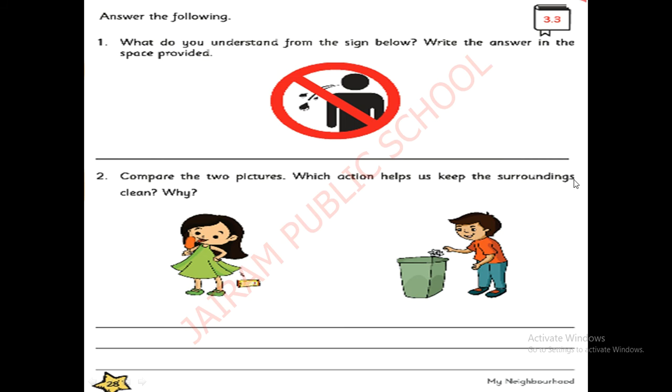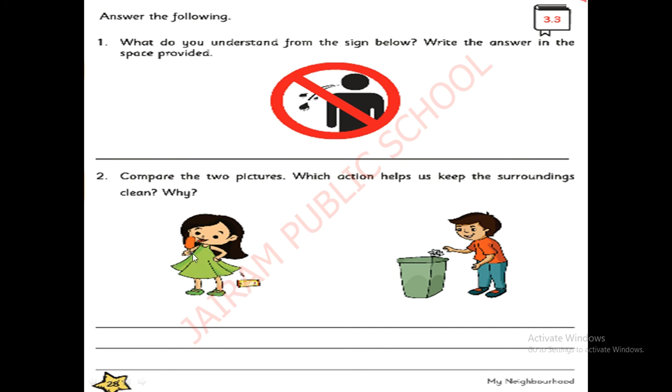Surroundings. See our environment, surroundings. Clean. And why? See, compare the two pictures. You can see the two pictures. Which action helps us to keep our surroundings clean? See, what is this girl doing?